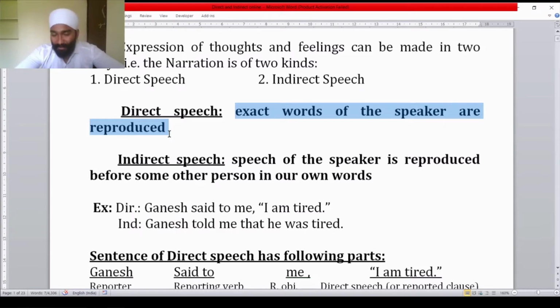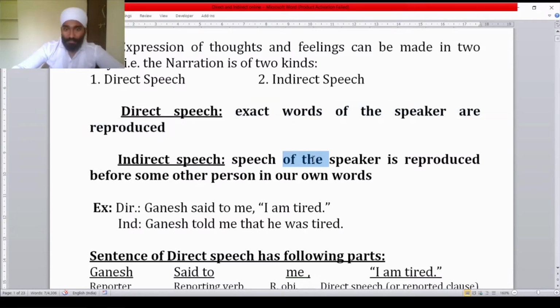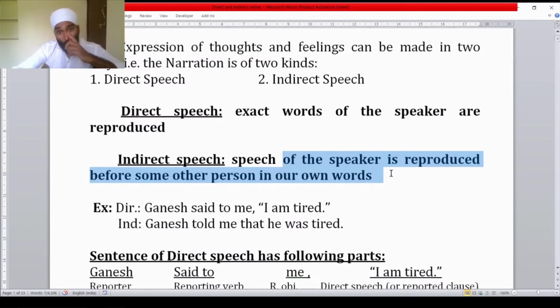And then such words which you listen from another person and those words you tell to the other person. So these words when you tell in your language, making some changes, that is called indirect speech. Speech of the speaker is reproduced before some other person in your own words.